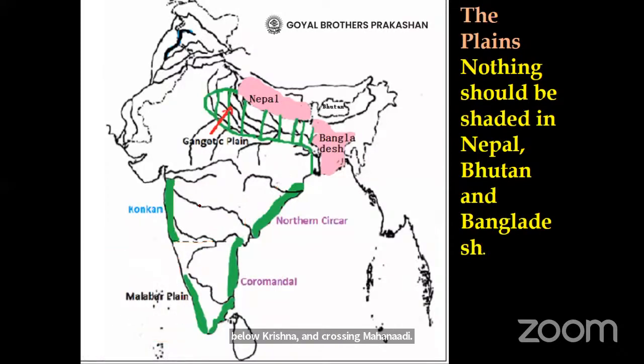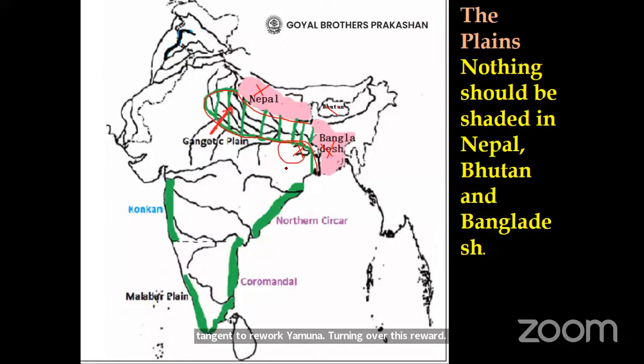Another very important thing, when you are asking the children to mark and label the Gangetic Plain, nothing should enter in Nepal, nothing should enter in Bangladesh and in Bhutan. So to the south of Nepal, you can draw a line taking a tangent to river Yamuna, turning over this river. Don't touch these rivers here because here is a Deccan Plateau.